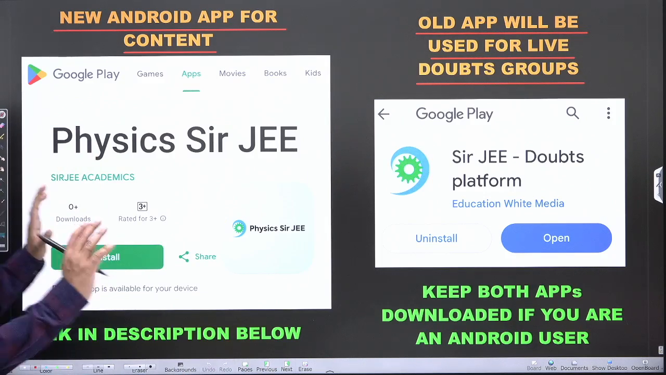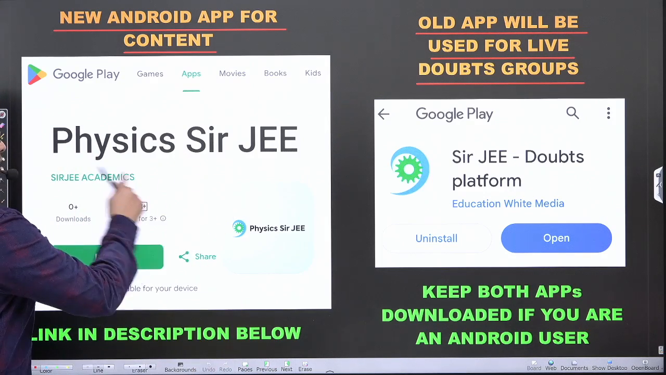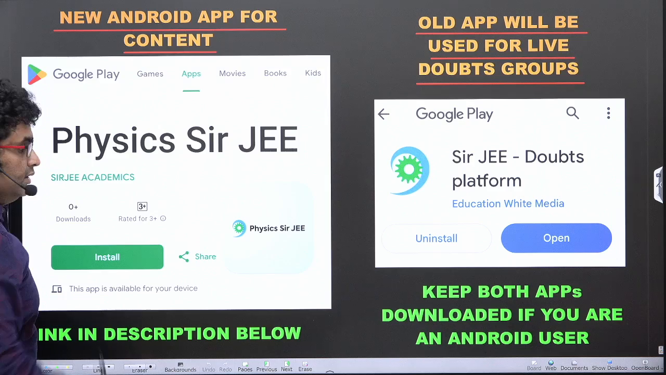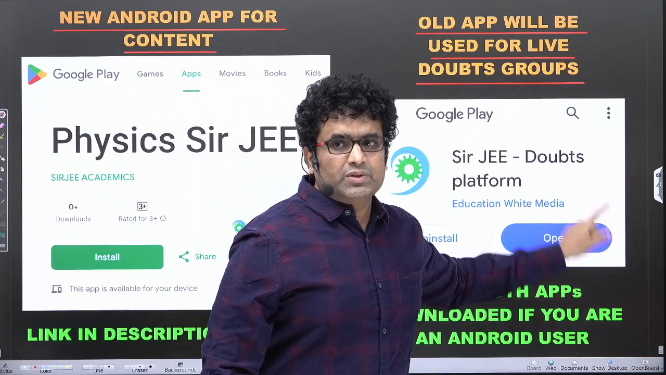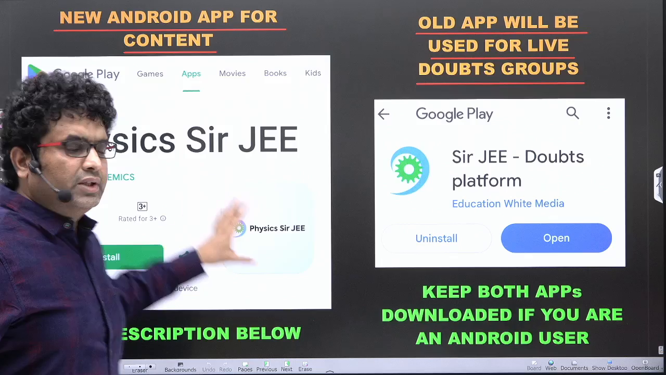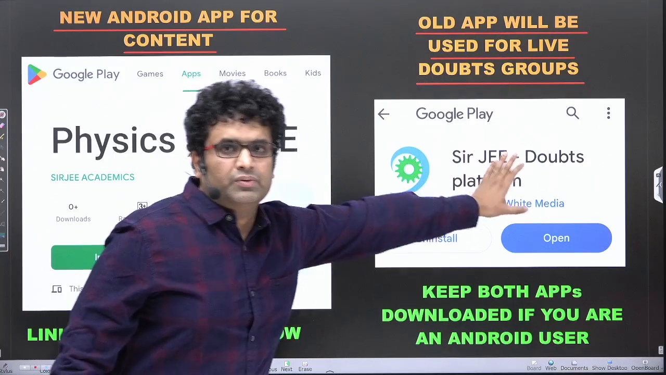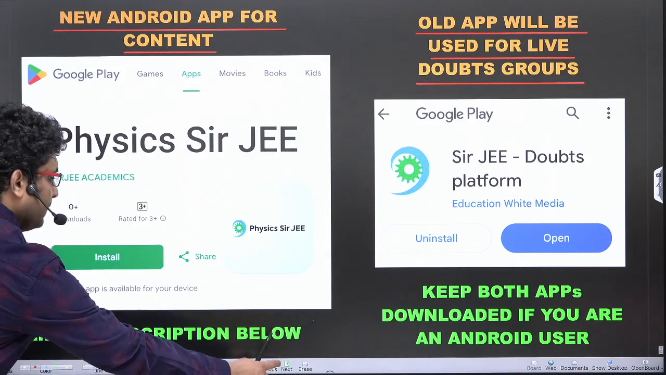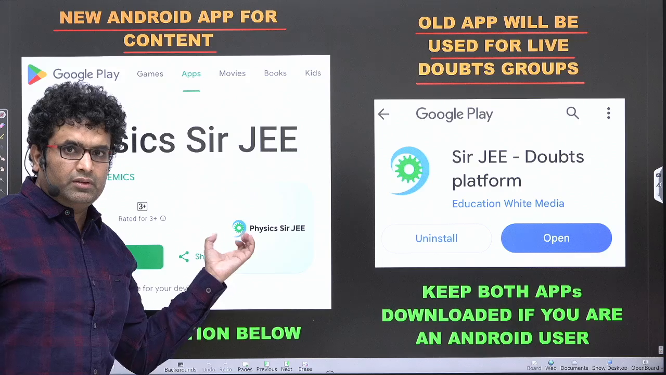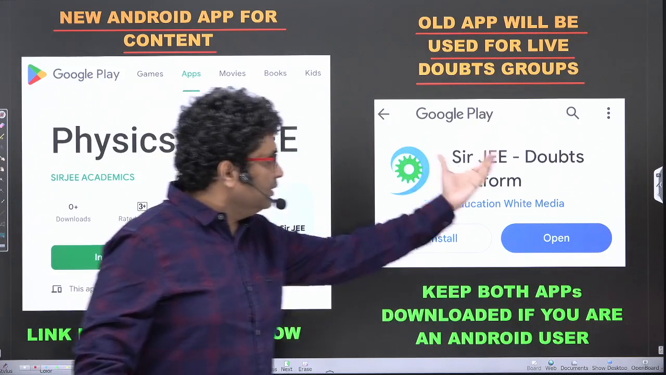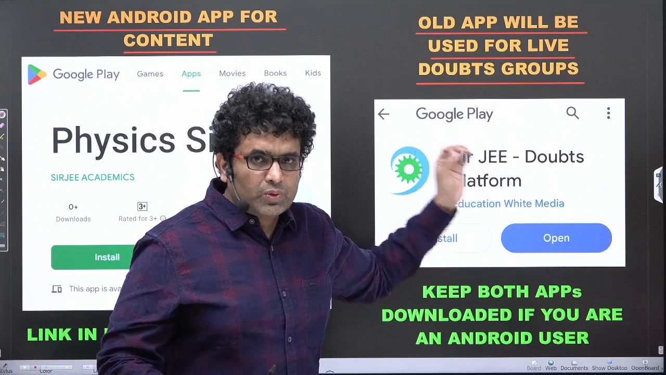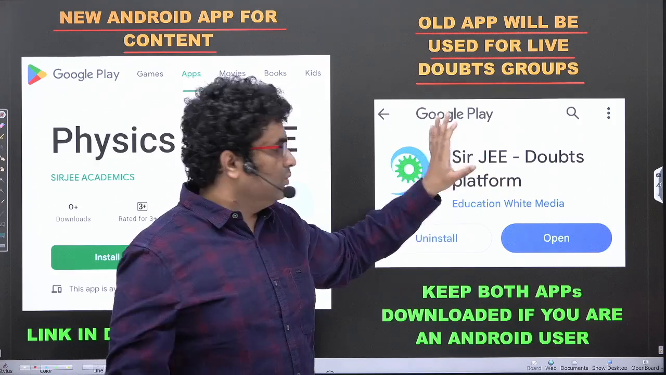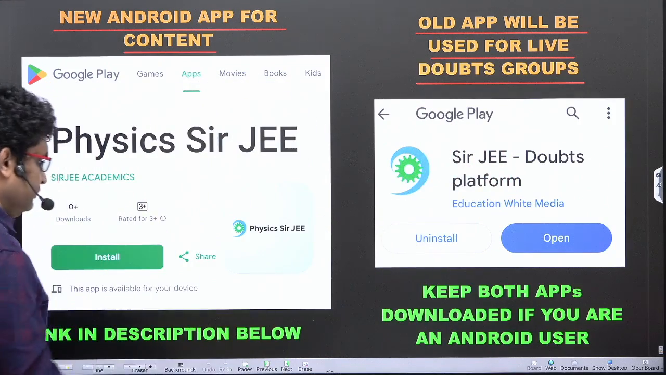Then just to remind, there's a content app, either Windows or Android, which is the Physics Surgery, and the Doubts app is the Surgery Doubts platform. Both the apps should be there. You watch the content here and you ask the doubts here. So you purchase a course here. You're supposed to post the receipt to me in this app. You will DM me. Then I'll add you to the doubts platform of that particular course in this.